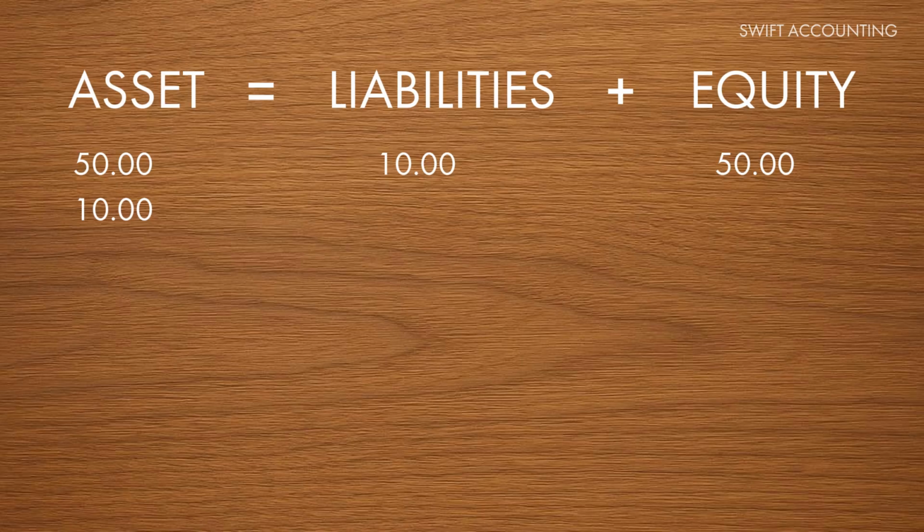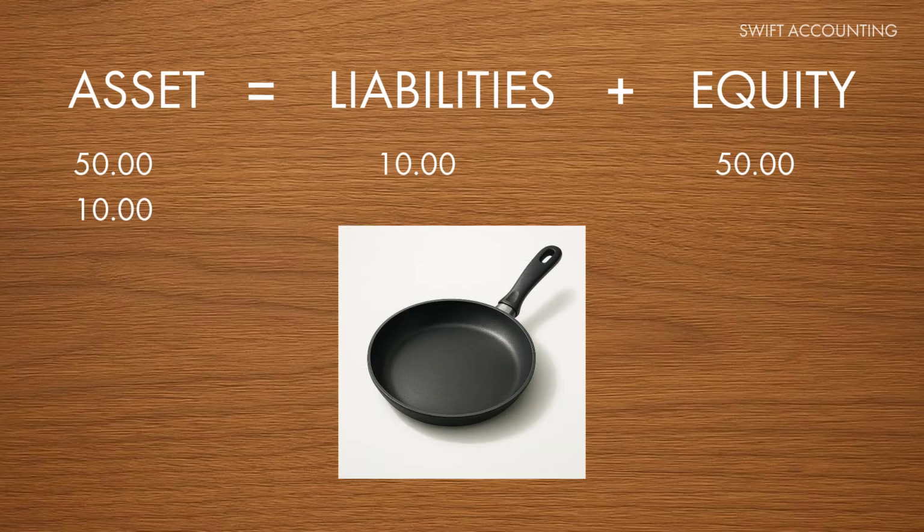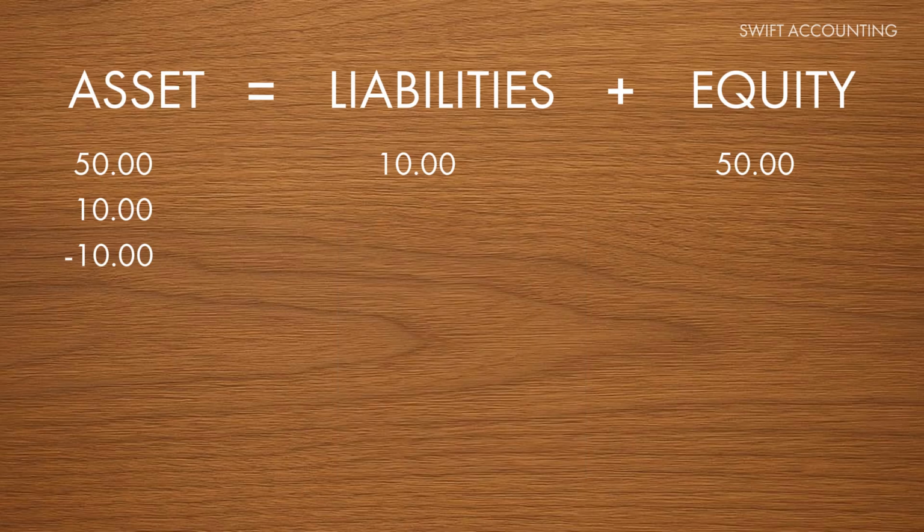Still balanced. Then, $10 is used to purchase a pan. Cash decreases by $10, but equipment increases by $10. The total value of assets remains unchanged. Only the asset category changes. The equation remains balanced.